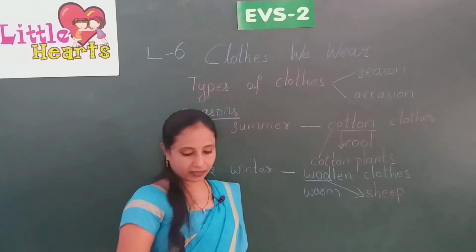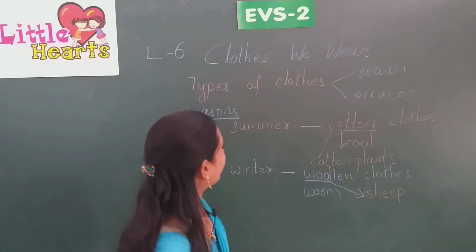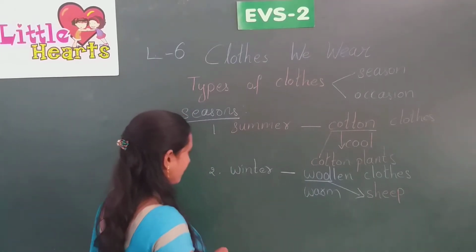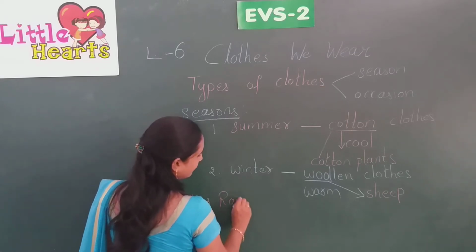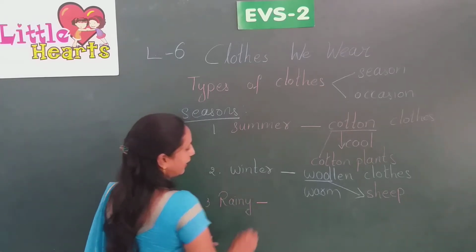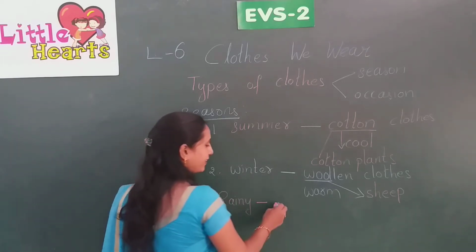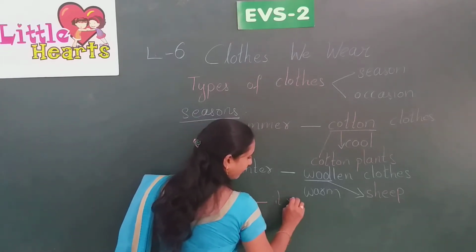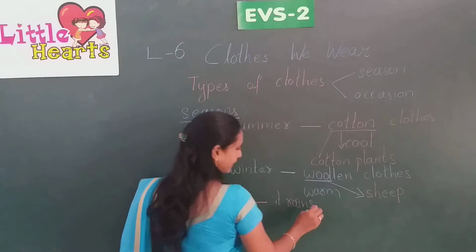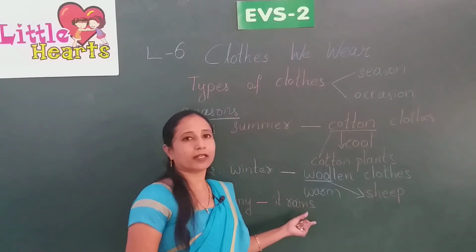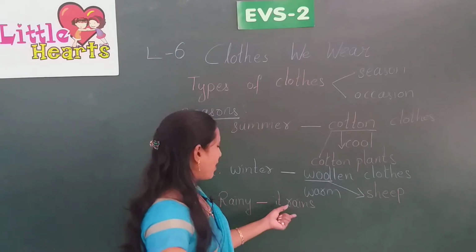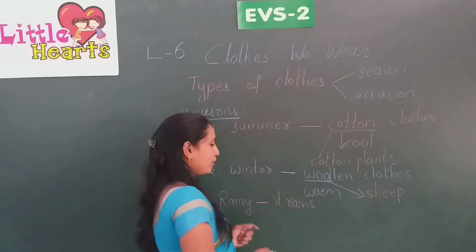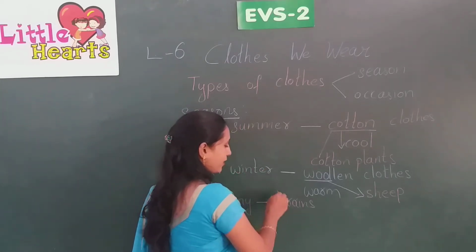The next one is rainy season. In rainy season mostly it rains, right? It is mostly cool or humid, very humid, and it is very warm also. So to avoid this rain, what are the materials we use?